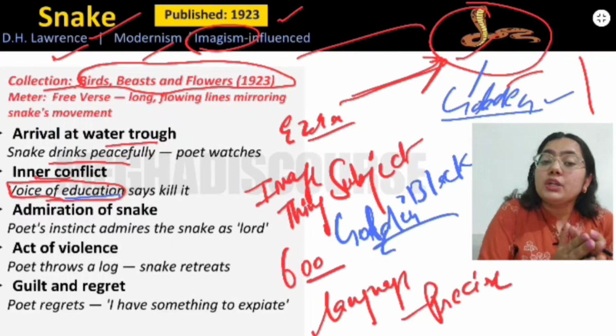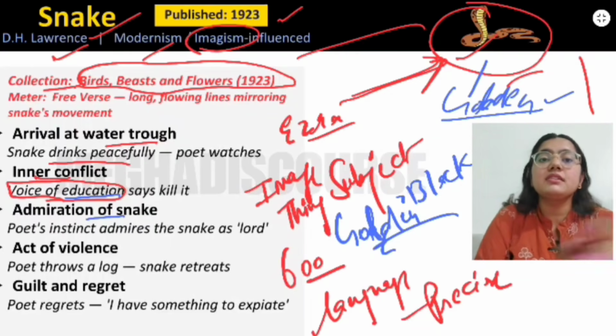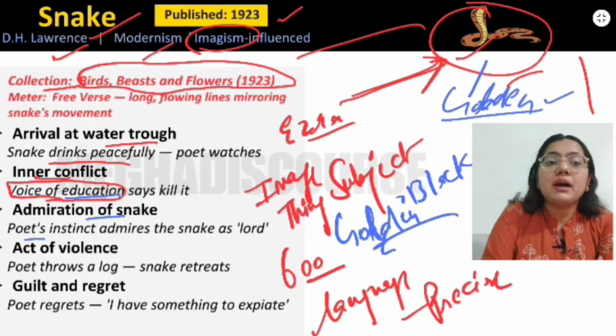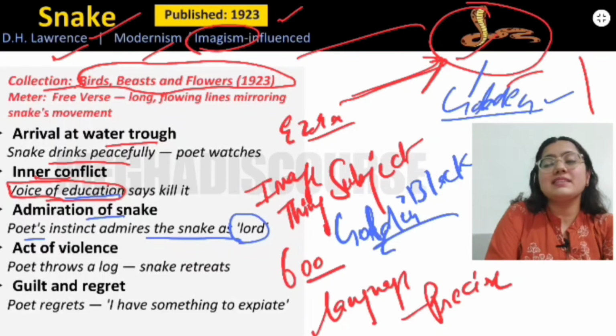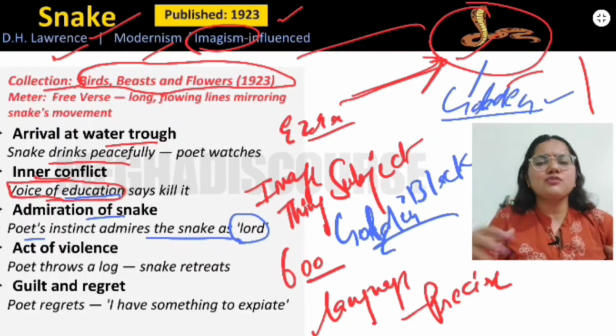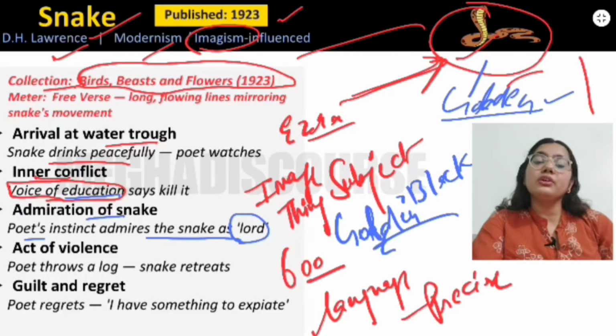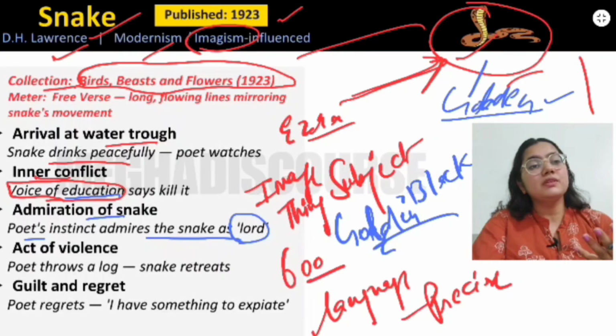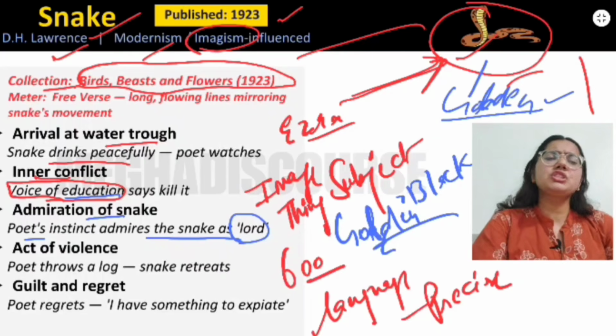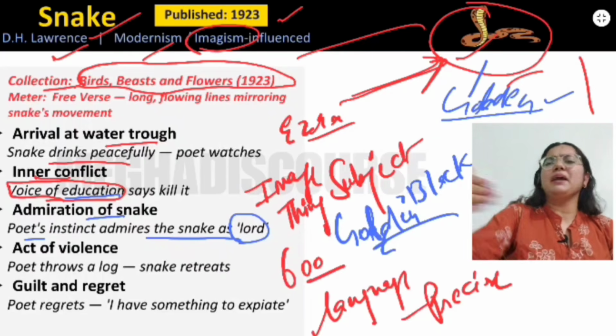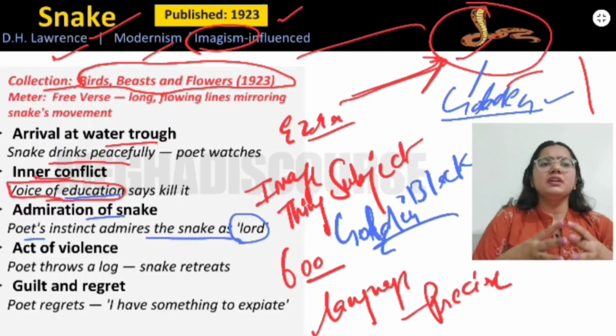But he does not do so. He admires the snake. The poet's instinct admires the snake as a lord. He says that this snake is a lord of life. This snake is like a king, because there is also one theme of colonialism in this: we are the human beings who have pushed these animals to the periphery, and we have taken the world. We are the center.